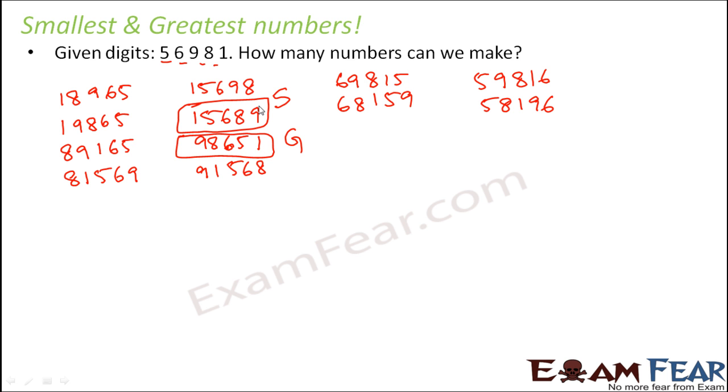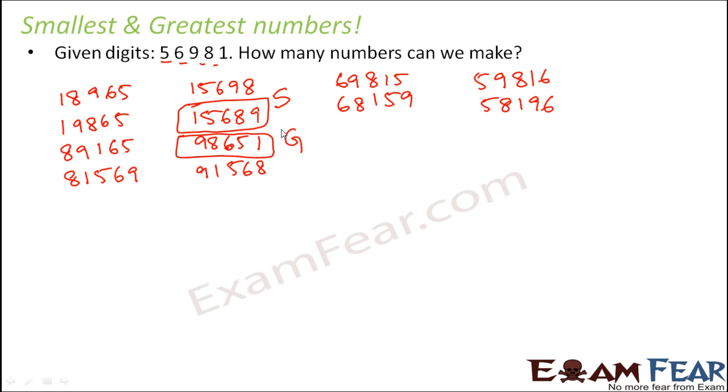Just observe that in the smallest number, the digits are arranged in increasing order. The smallest digit is at first, which is followed by a greater digit, which in turn is followed by a greater digit, and so on. So 1 is smaller than 5, which is smaller than 6, which is smaller than 8, which in turn is smaller than 9. That is why this is the smallest number formed from the given set of digits.